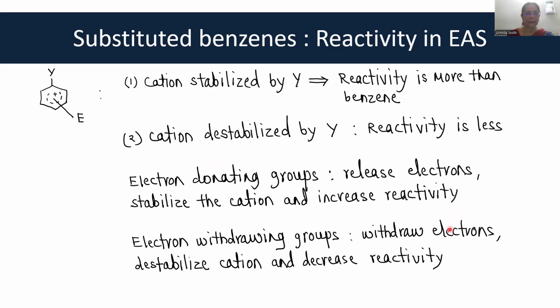As against that, when Y is an electron withdrawing group, it will withdraw electrons from the ring. When it withdraws electrons from the ring, this positive charge which is there is intensified further, and therefore the cation is destabilized. When the cation is destabilized, it will not be easily formed, and so the reactivity decreases.